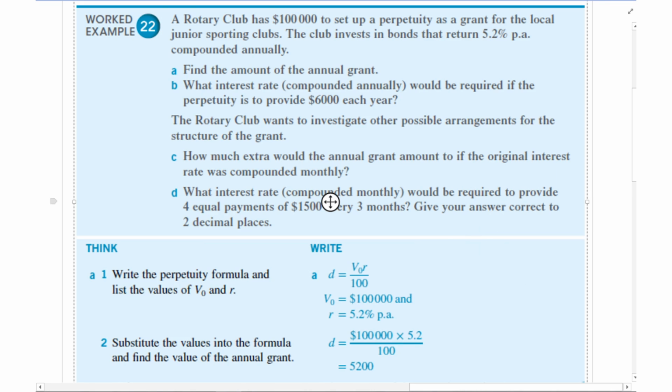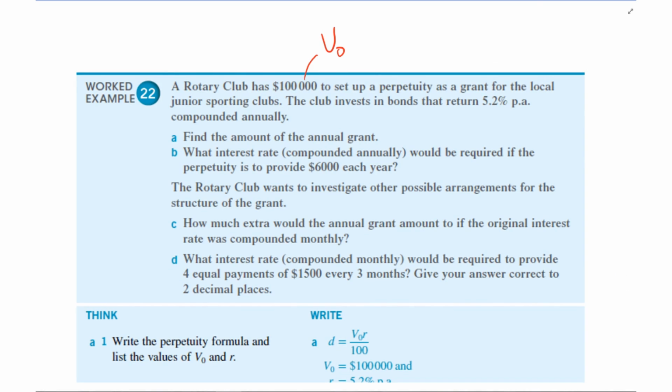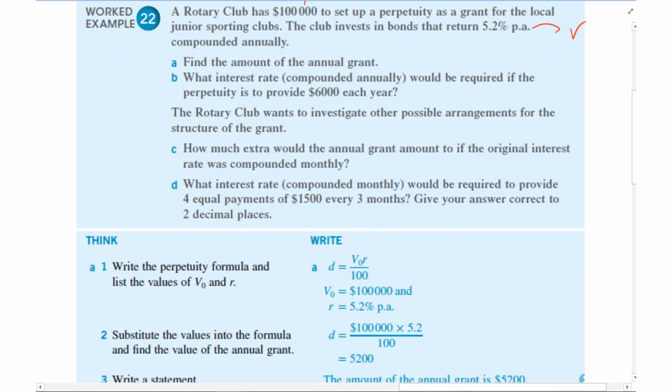Rotary Club has 100 grand to set up a perpetuity. So again, that would be our V0, as a grant for a local junior sporting club. The club invests in bonds that return 5.2% per annum. So that's going to be our R. Find the amount of the annual grant. So basically it's saying what is D. So this is what we're looking for here.